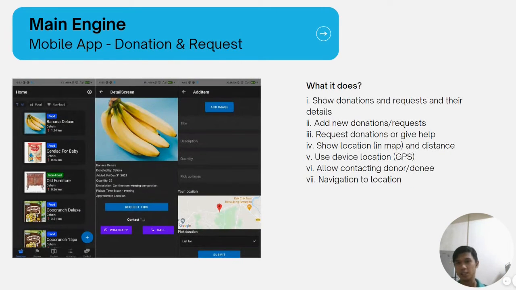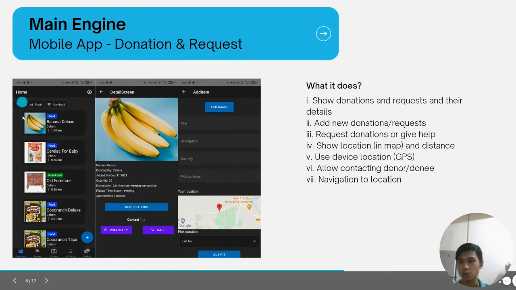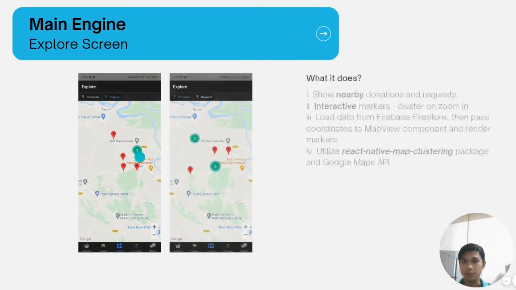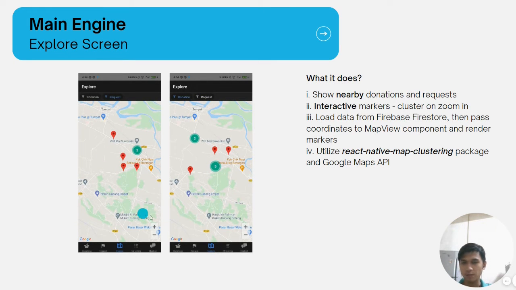Right, so this is the donation and request feature of the app. At this screen, we can view the donations and their details. Then we can request, call and so on, and we can also add a new donation, which also uses our coordinates to render the map. Secondly, we have the explore screen, which is for analysis, so the user can view the requests and donations nearby. They can zoom in on the map and the markers on the map cluster together. This helps them see how many donations are nearby.